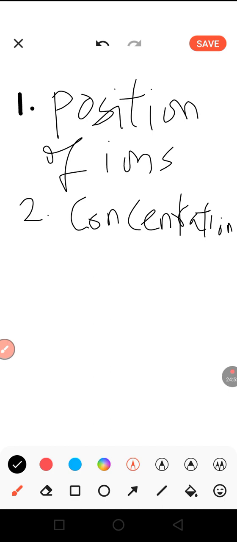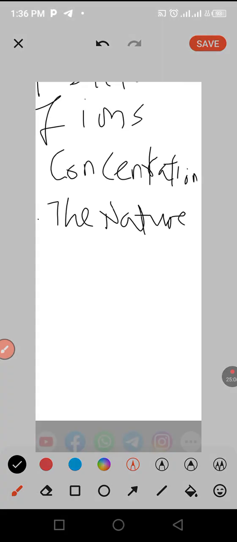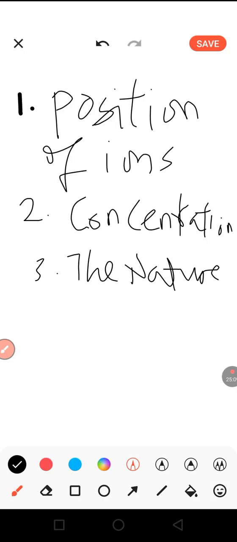And number three is the nature of the electrode that is used.